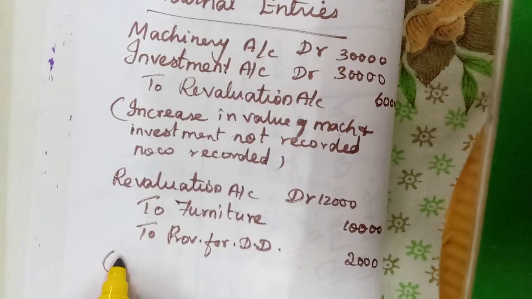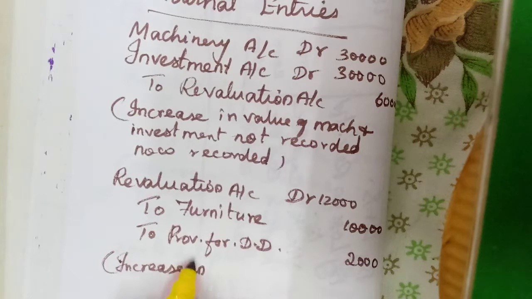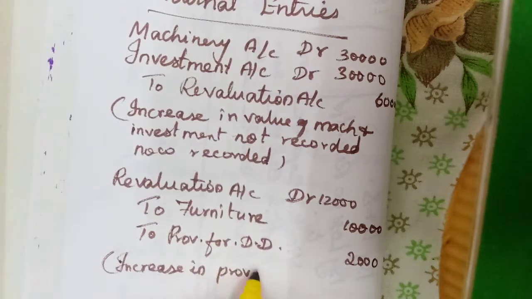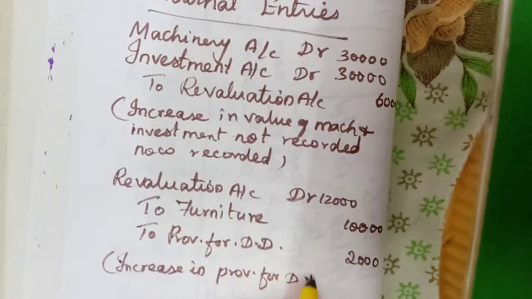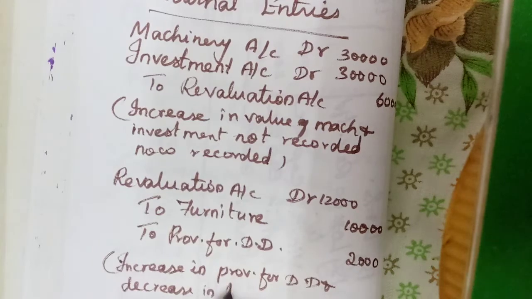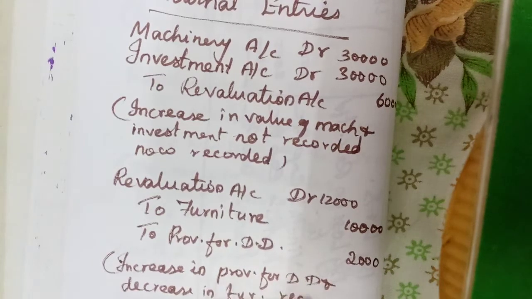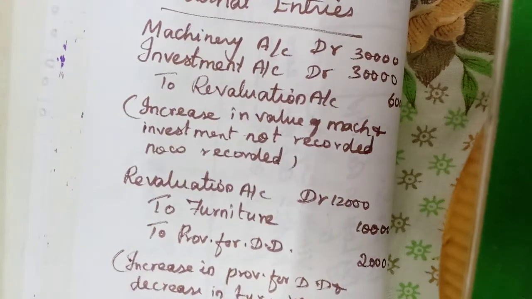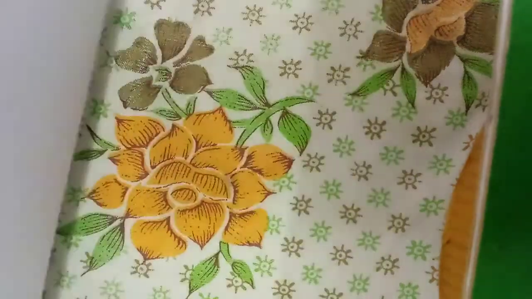Okay. Increase in provision for doubtful debts and decrease in furniture recorded. Okay, then one more entry we need to prepare. We need to calculate.